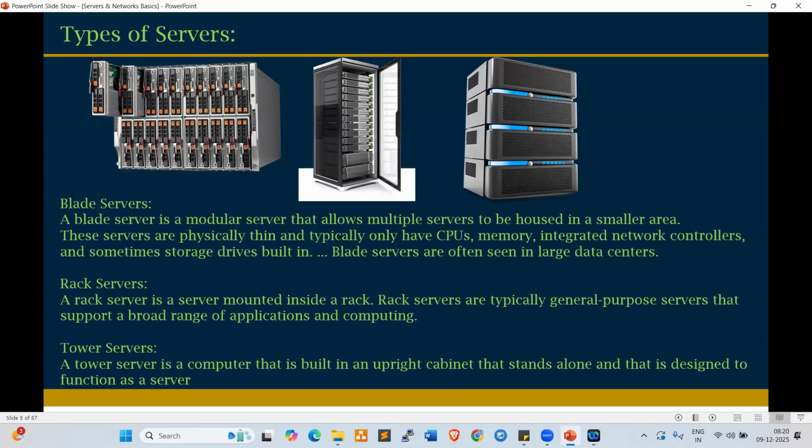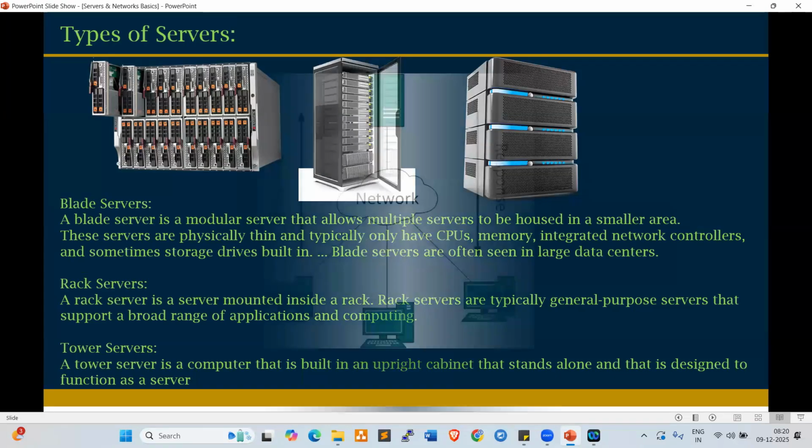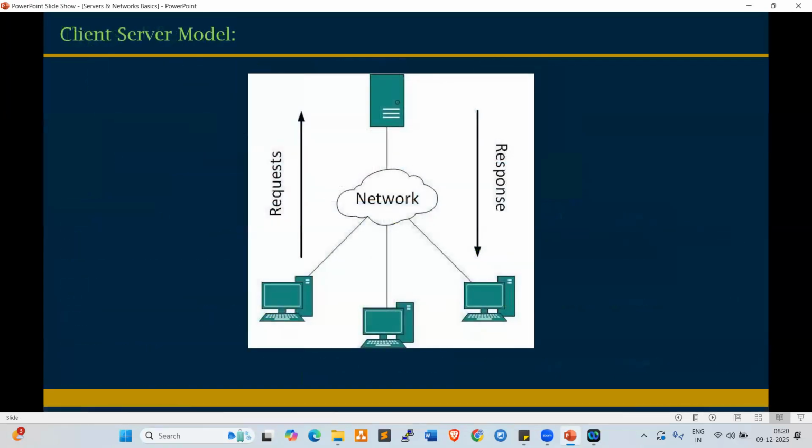Fine. So these are the three types of servers available. Now look here, the client server model. Here, this is the server and these are the clients, right? When you send a request to the server, it will give a response immediately.